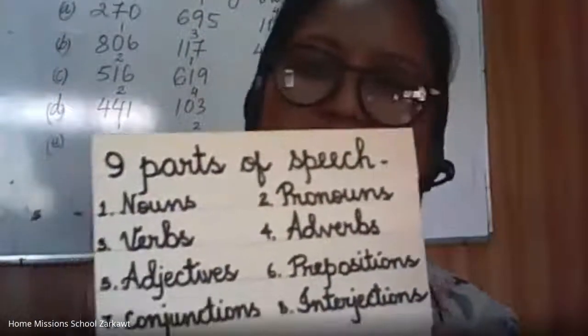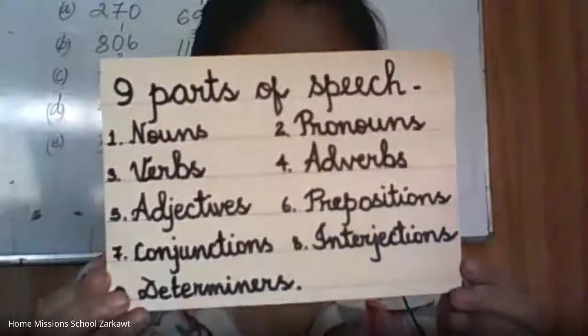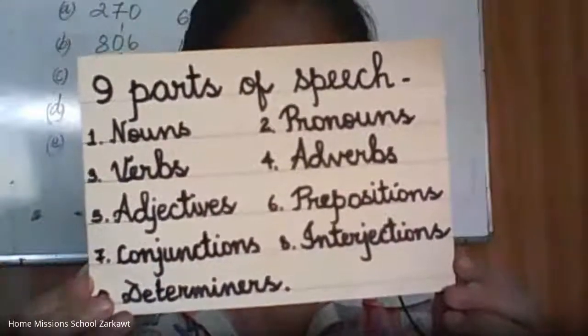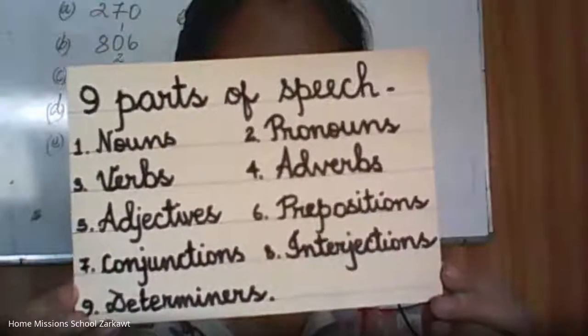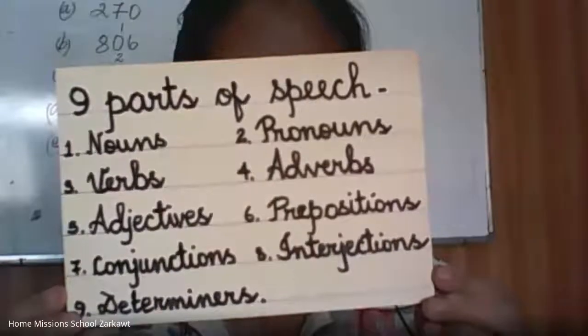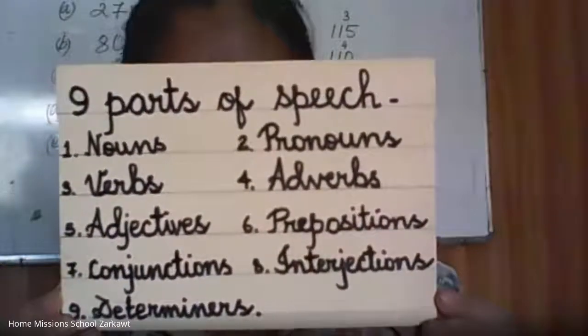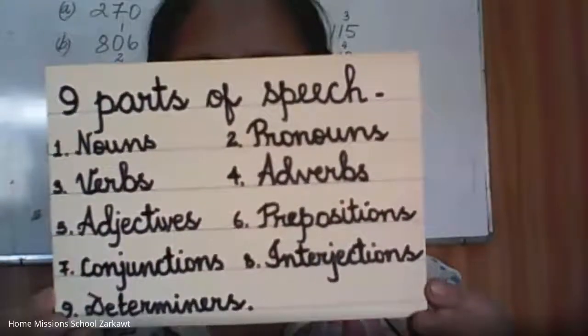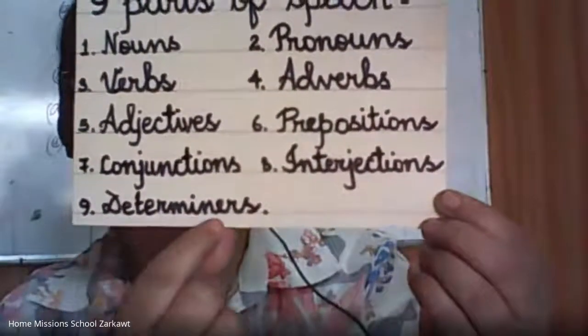These 9 parts of speech are noun, pronoun, verb, adverb, adjective, preposition, conjunction, interjection, and determiners. All right. In the last, I write determiners.